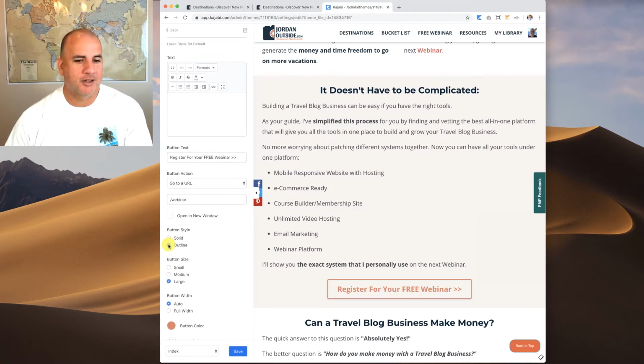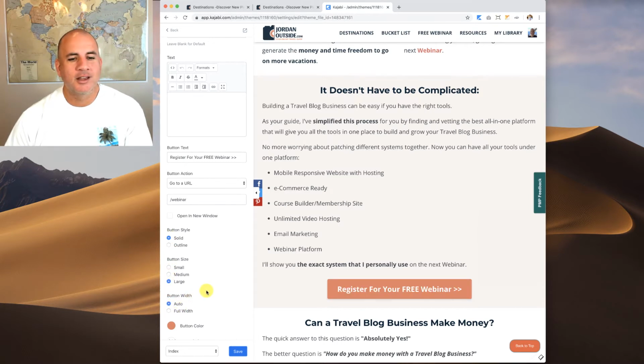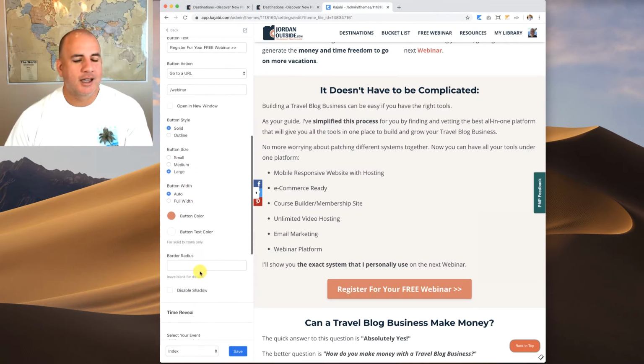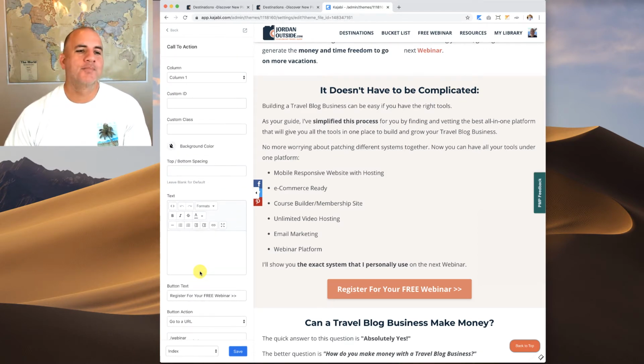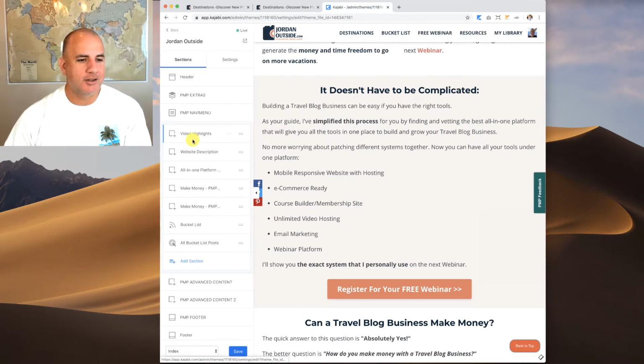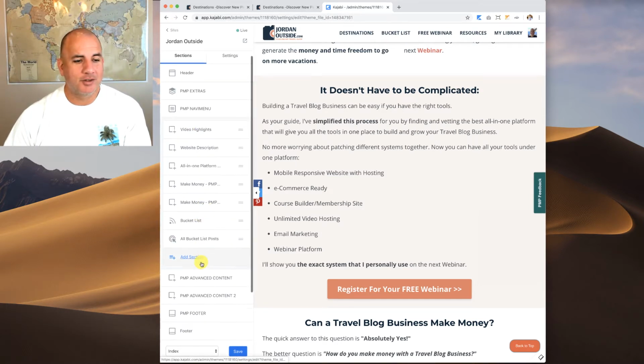I could change it to an outline. I can make it small, medium, large, full width, all these different choices, just like any other website builder, right? So you're going to get these type of features in WordPress. You're going to get them, and it's just a different way of how it works. So it's really easy to get used to. There's a ton of features.